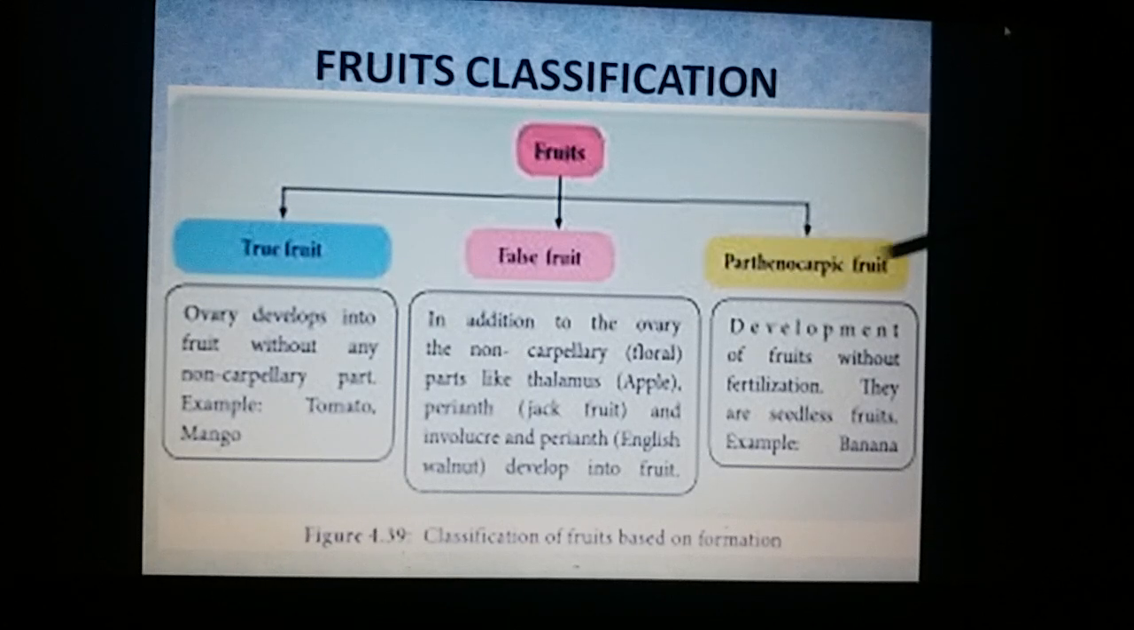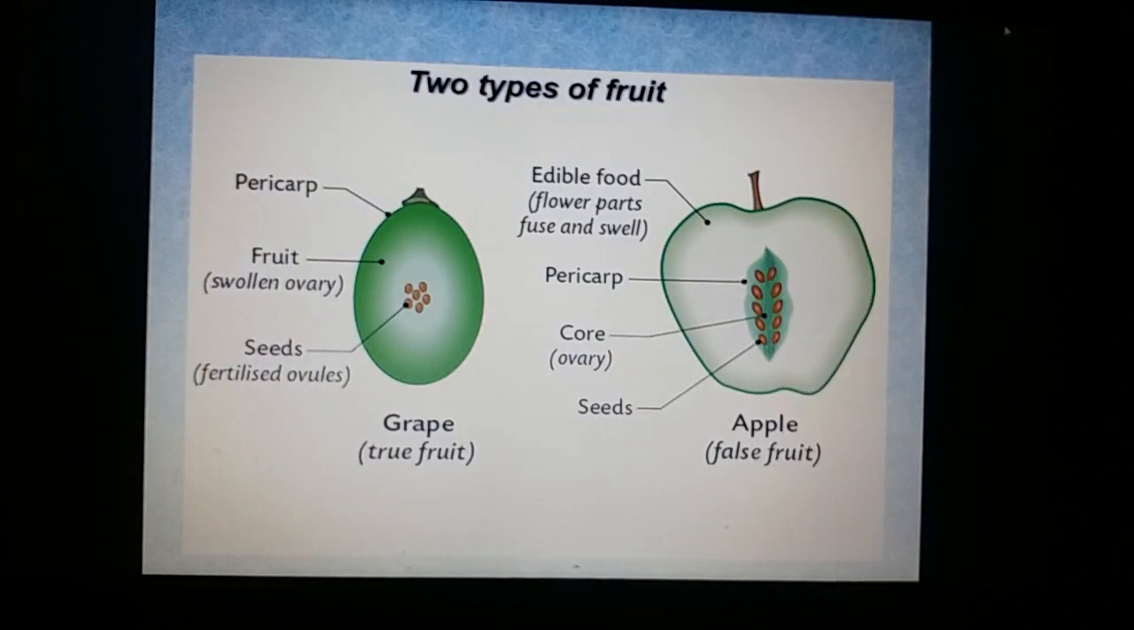A parthenocarpic fruit means a fruit without fertilization, which is seedless. Parthenocarpic fruits are fruits formed without fertilization. Then let's see the difference between the true fruits and a false fruit.